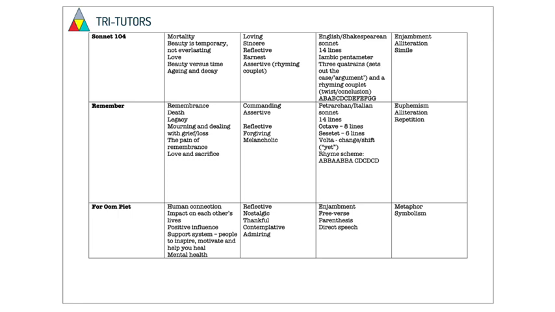The poem Remember. The theme or message would be remembrance, death, legacy, mourning and dealing with grief or loss, the pain of remembrance, love and sacrifice. The tone shifts: in the octave, it's commanding and assertive. In the sestet, it's more reflective, forgiving, and melancholic.